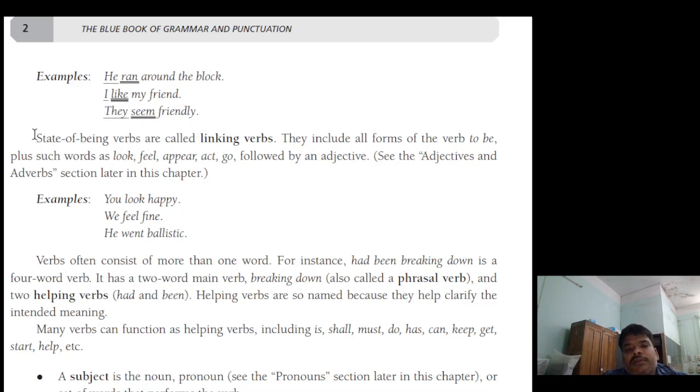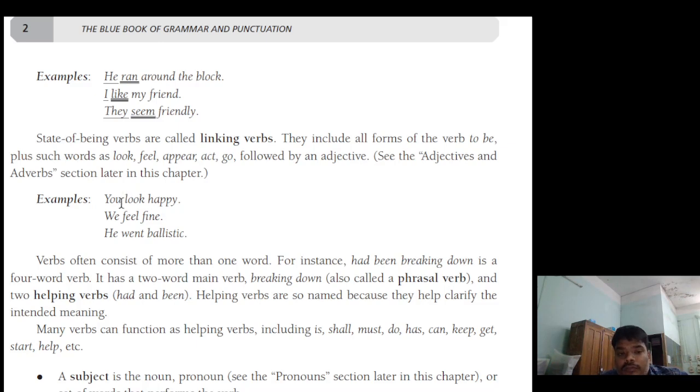State of being verbs are called linking verbs. They include all forms of the verb to be plus such words as look, feel, appear, act, go, followed by an adjective. Here in the examples you can see: you look happy, we feel fine, he went ballistic.